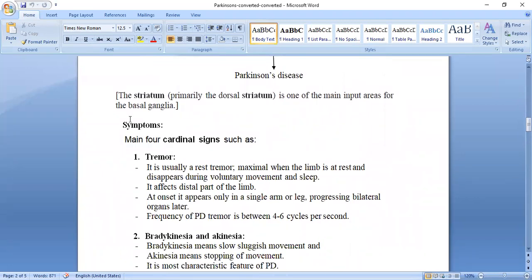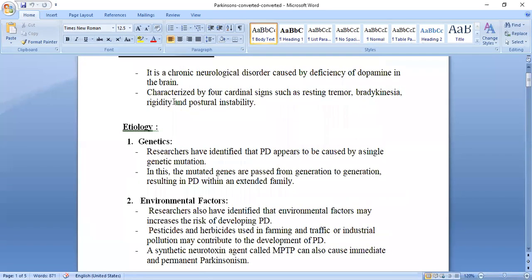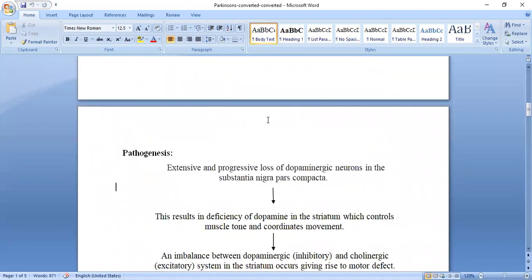Next, we are going to see the symptoms. What we studied before, the four cardinal signs, that is the resting tremor, bradykinesia, rigidity, and postural instability. Here I will explain in detail.